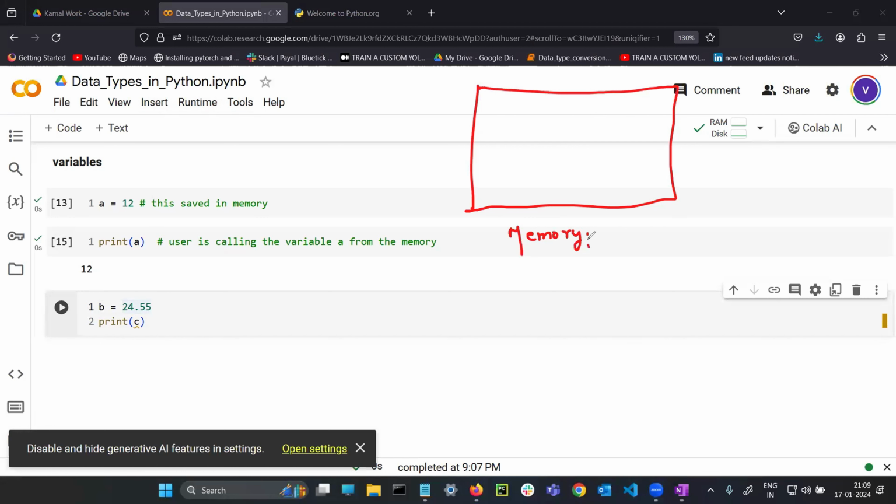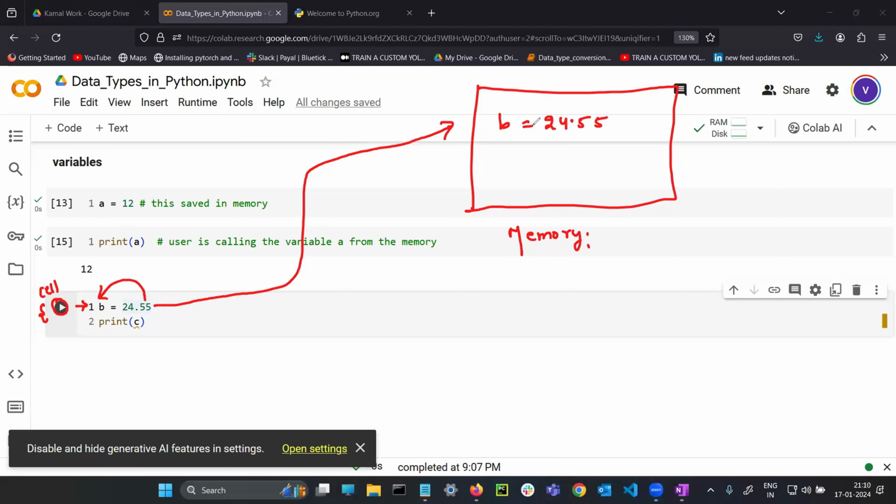If I run this cell, line by line execution will happen. First line, 24.55 will be given to the variable B, which means B is equals to 24.55 will be saved in the memory.